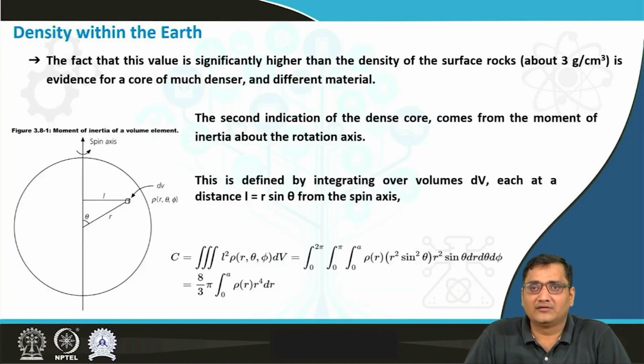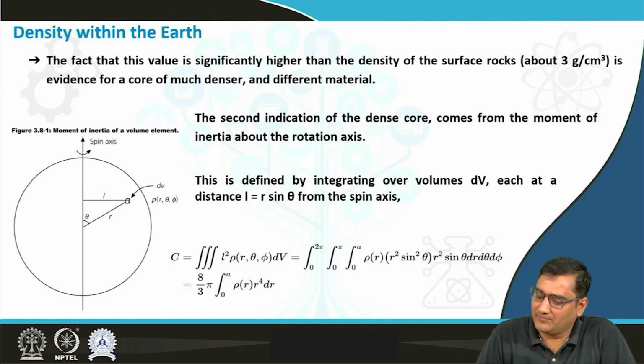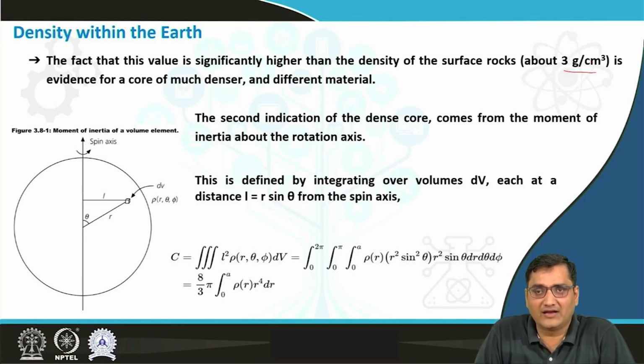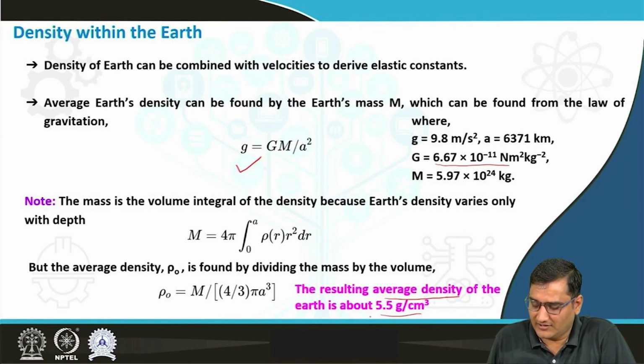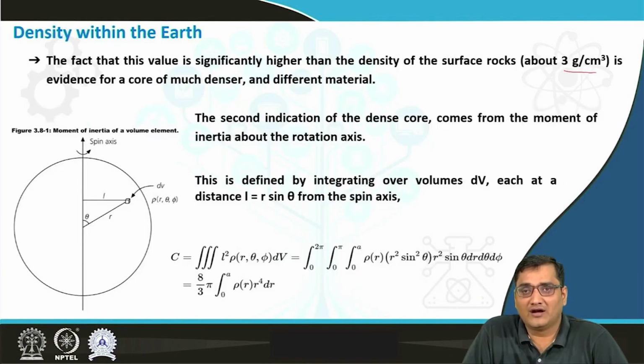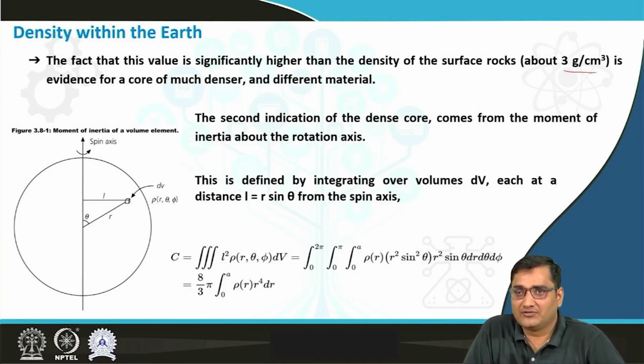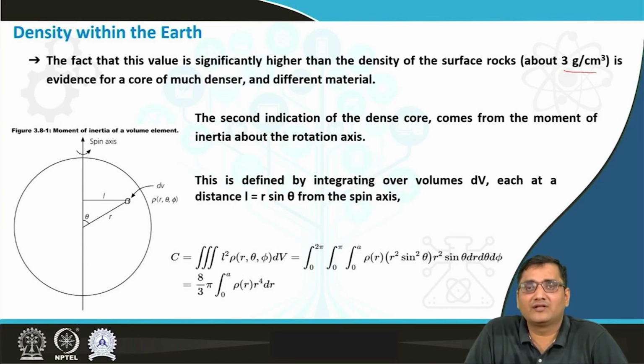But this value that we just obtained is significantly higher than the density of the surface rocks. The surface rock density is approximately 3 gram per centimeter cube, but the average density of the earth is around 5.5 gram per centimeter cube. That means the inner material of the earth is made up of a different kind of material which is much denser. So this provides a first evidence for a core of much denser and different material.